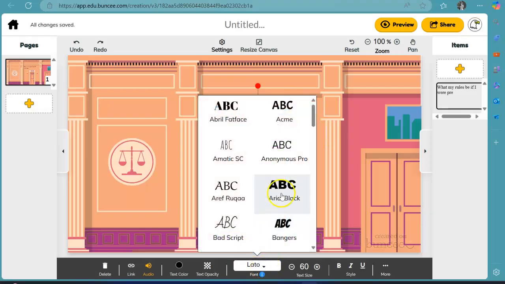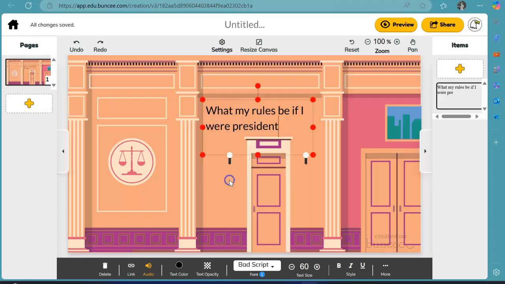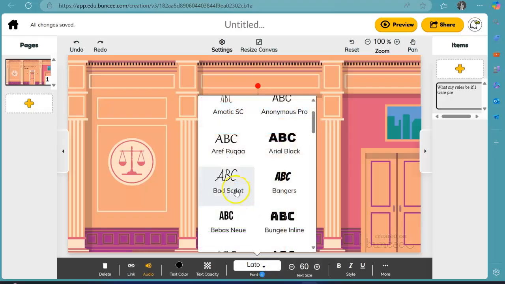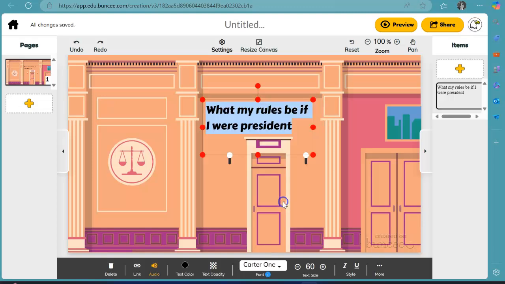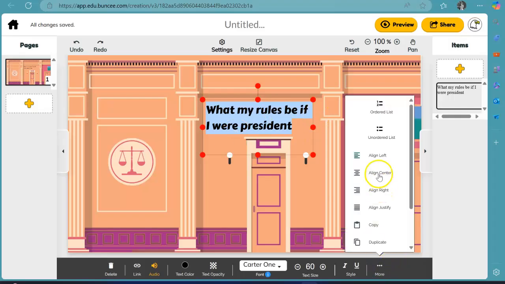You can go down here and change all the fonts. Oh, excuse me, you need to highlight it first. Then you can go down here and change it to this font, or if you don't like that one, you can change it to this font. Just pick whatever you want. If you want it to be centered, you can go to more and press align center, and it will be centered. Or you can do list, ordered list, align to the left, align to the right, all of that.